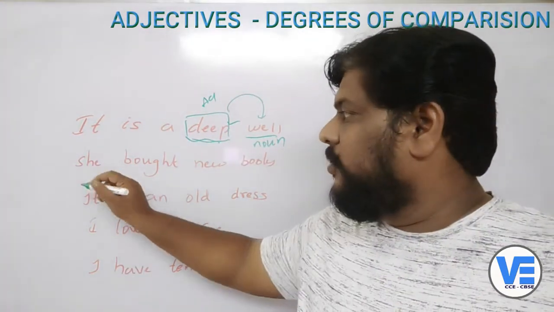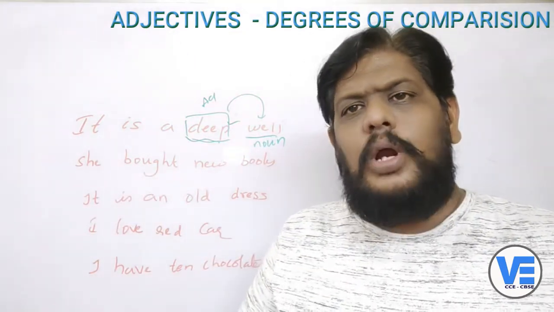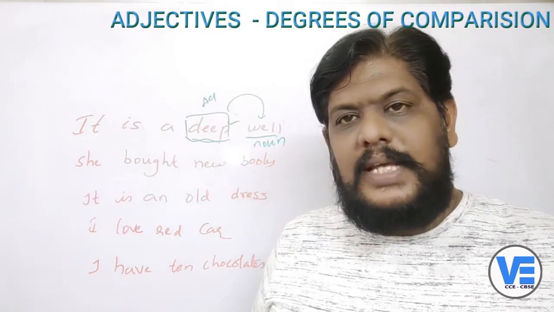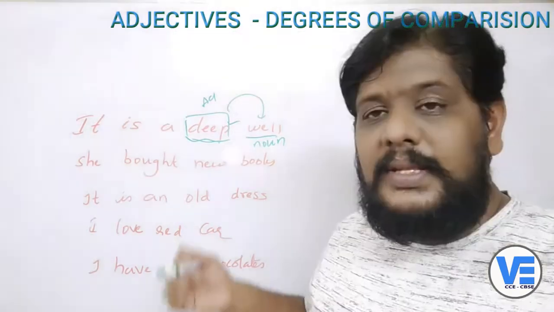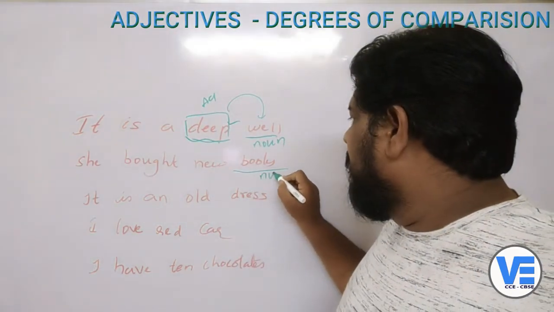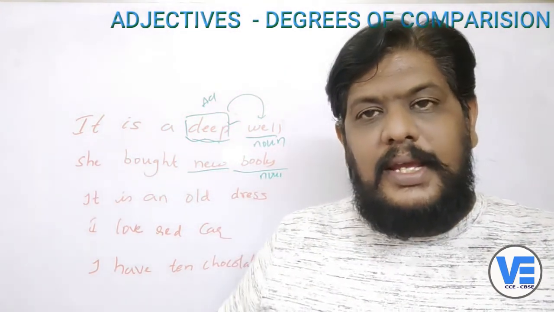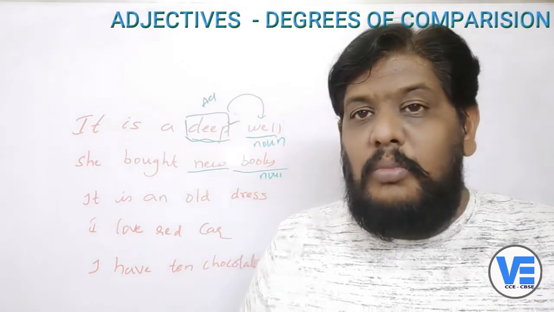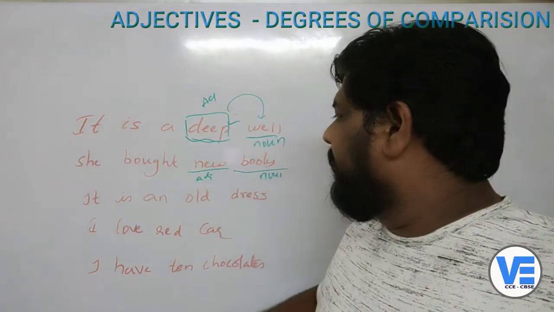Now if you see the second one, she brought new books. I can say she brought books, but now I'm adding a word which will qualify and describe the noun. The noun here is books. So what is this one? New. I'm using this word new to qualify the noun, describe the noun, modify the noun. So this new is the adjective here.